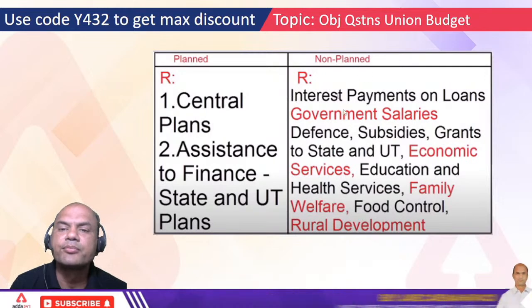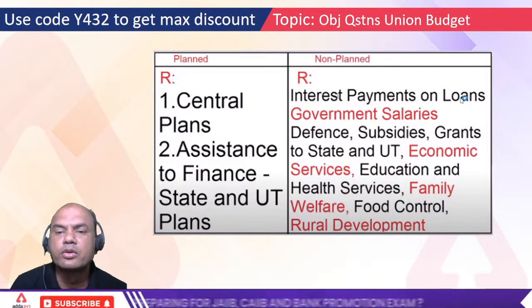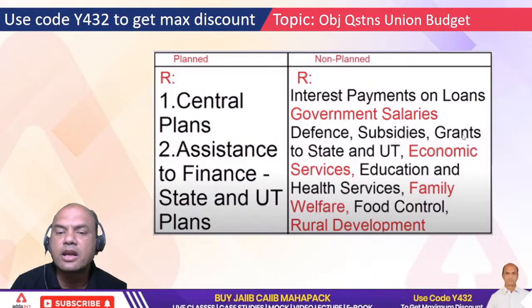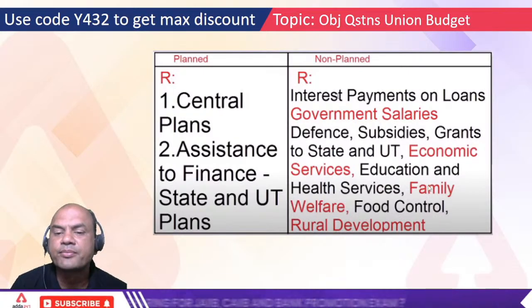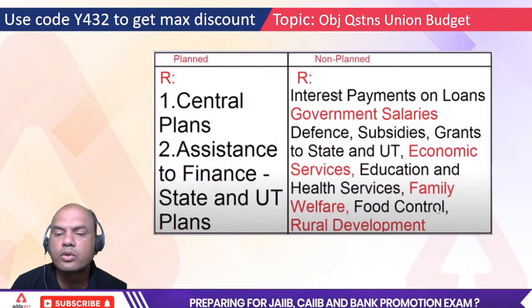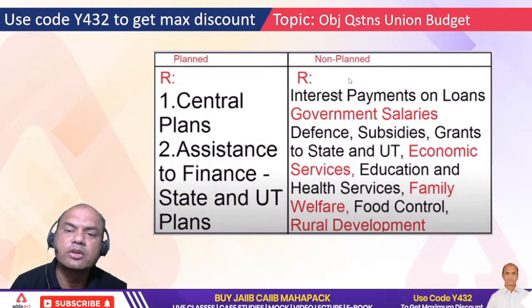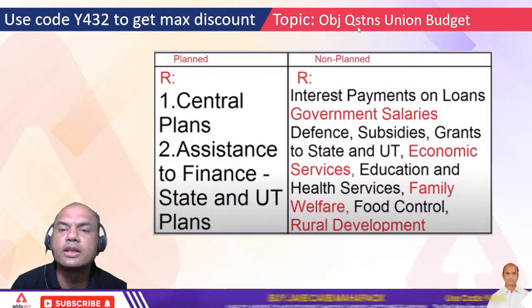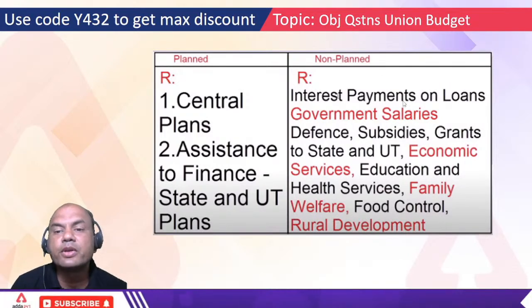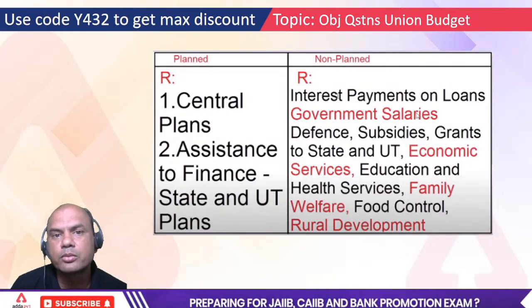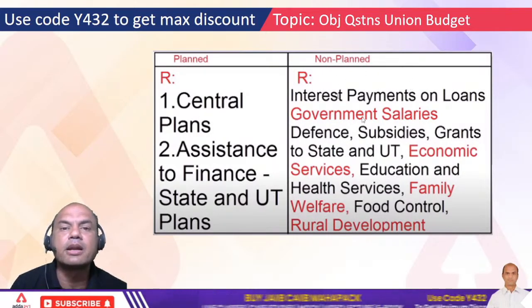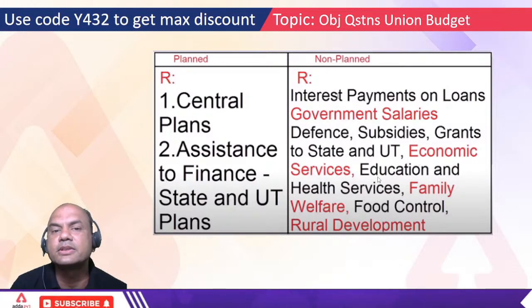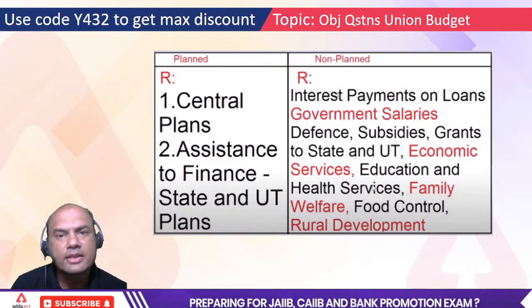Now what is non-planned? Non-planned means what? Interest payment on loans, government salaries, defense, subsidies, grants to states and UTs, economic services, education and health services, family welfare, food control and rural development. See here, non-planned doesn't mean that they don't know anything about it. Non-planned means we don't know the exact figure. That is the meaning of non-planned. Means I know the expenses will be on these, but exact figure I don't know. So a 5-10% margin is always kept over here. Okay, that is the meaning of non-planned.